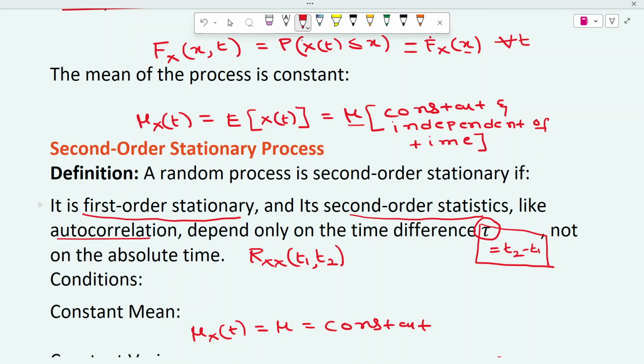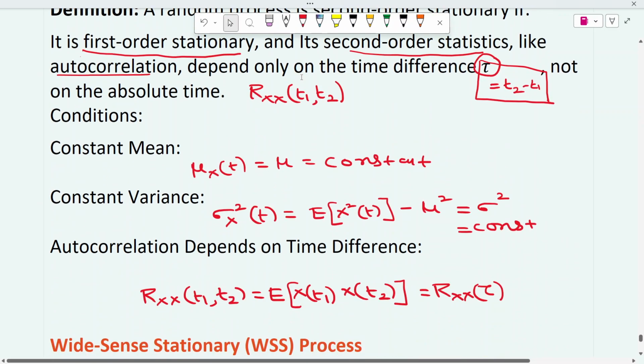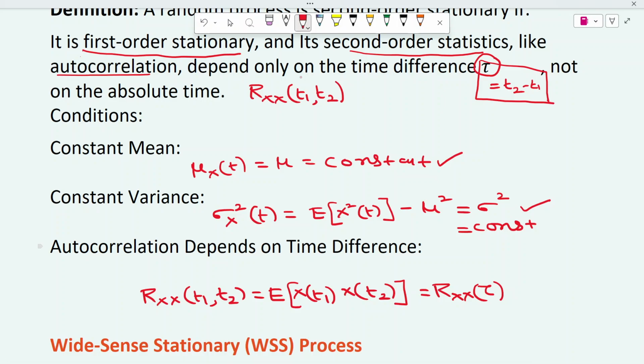It should not depend on t1 and t2 individually. So a random process is called second order stationary if it has constant mean as well as constant variance, and the autocorrelation function depends only on the time difference tau.